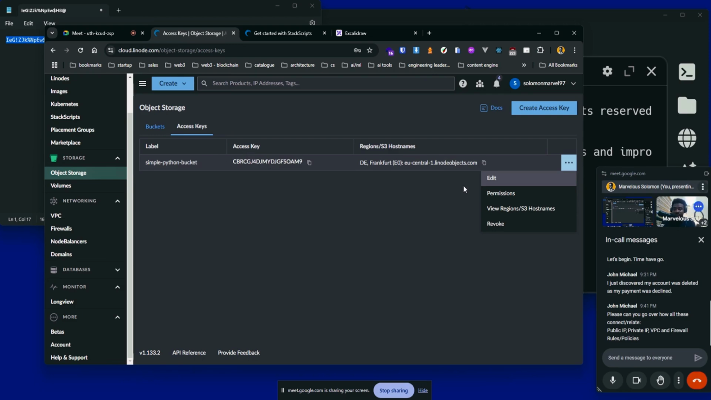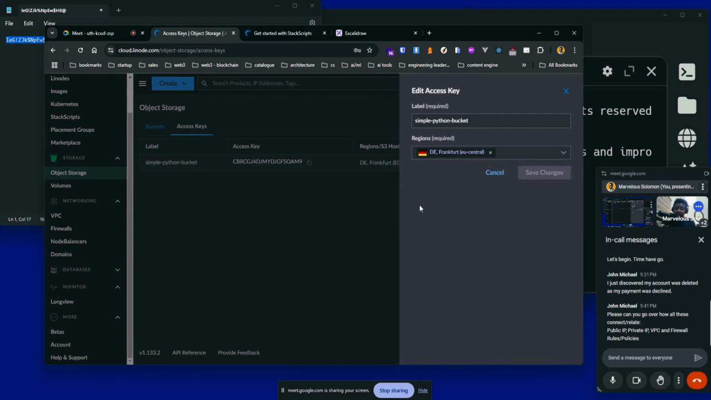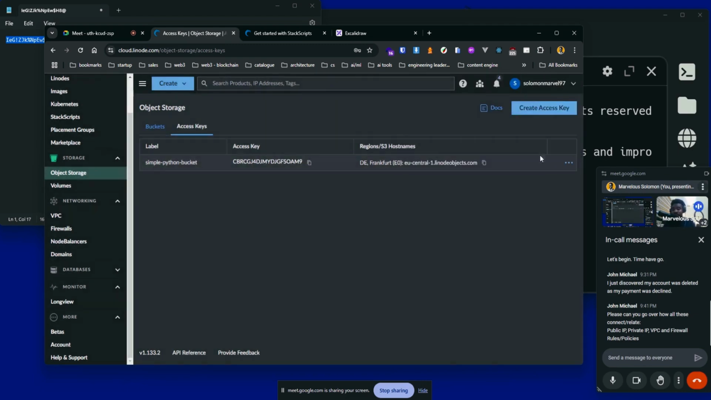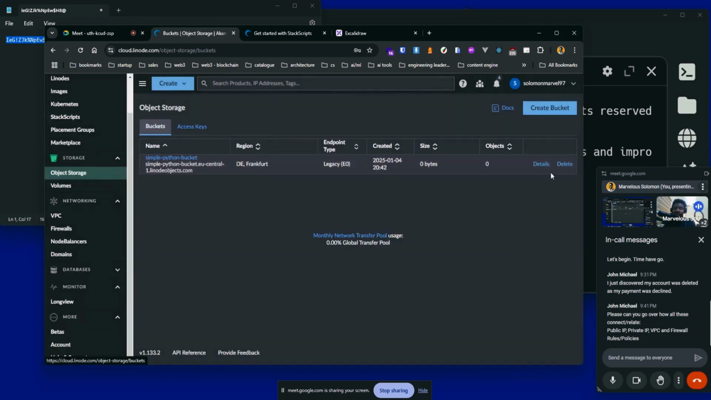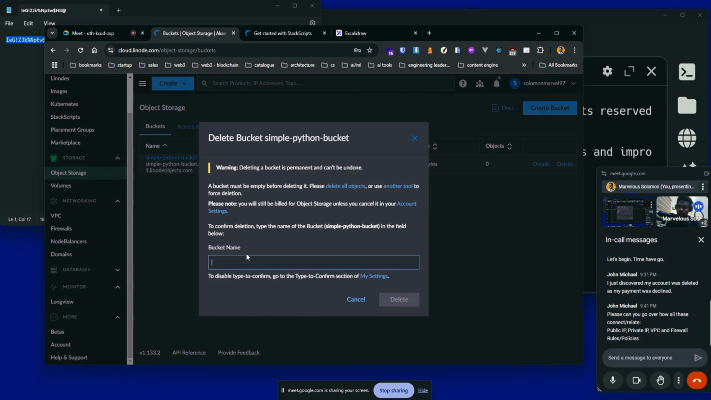So if you forget the secret key, you would most likely create a new one, right? To access the bucket, you have to delete this one, create a new secret key and access key to access that bucket that you've created. Okay. All right. So I hope that makes sense. I'm going to delete this so that we don't get to use it. So let me revoke this, and I'll delete the bucket as well. So to answer your questions before I move on, let me start by deleting this. So I need to enter this name, which is simple Python bucket right here, and I can delete this bucket.